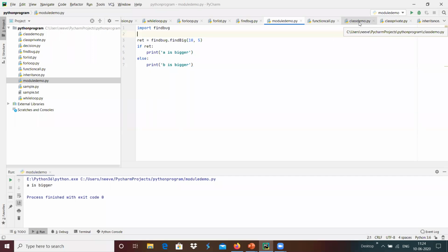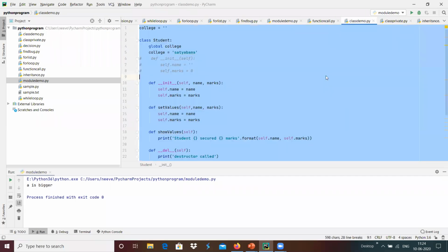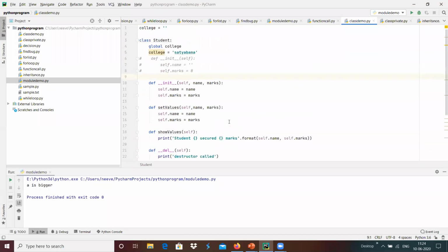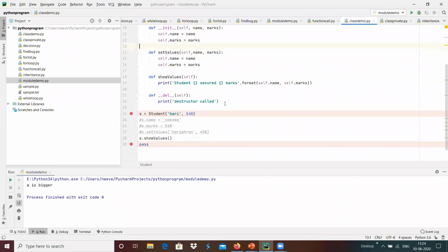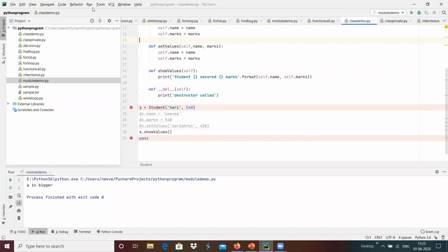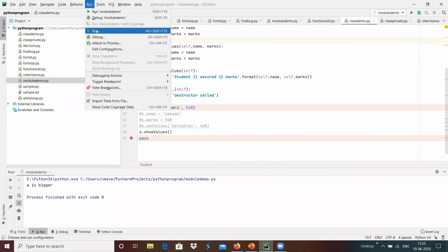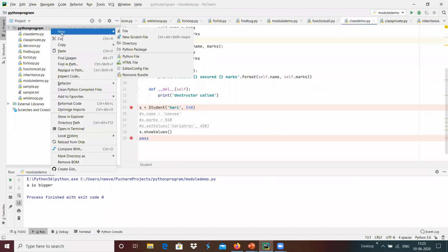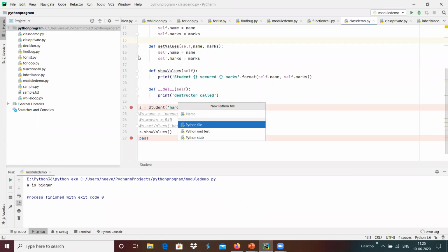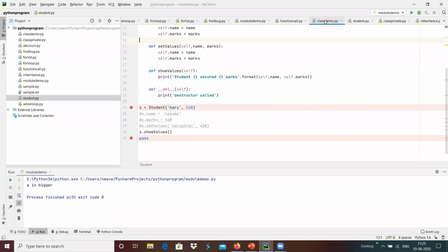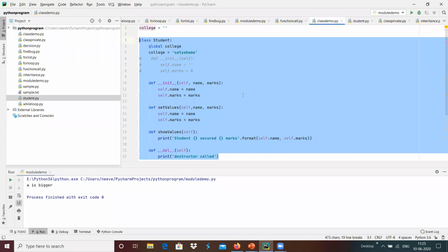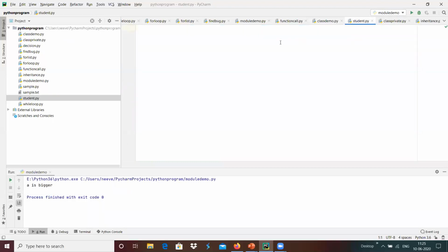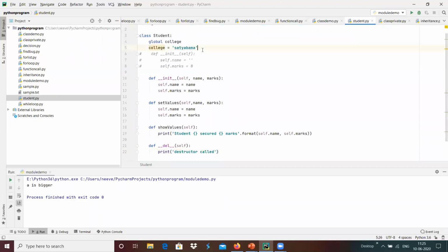Maybe I'm going to create a class over here. Instead of that, maybe I'm going to create another Python file, student.py, over here, and I'm going to copy the content of the student class, and maybe I'm going to clear this.